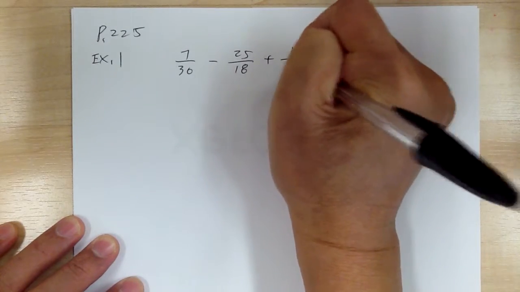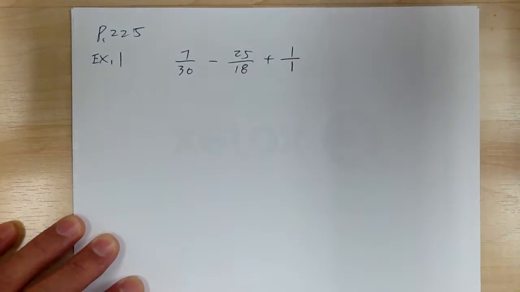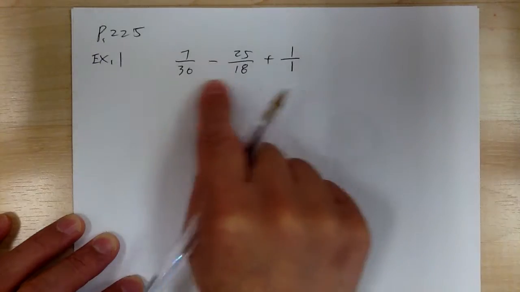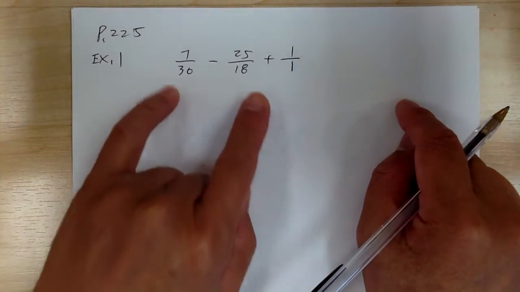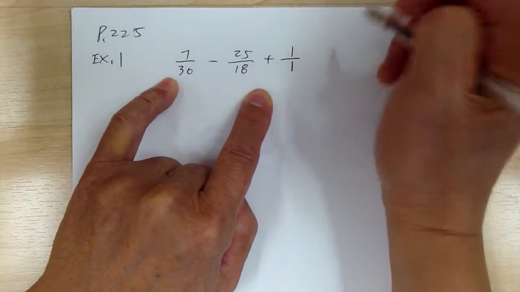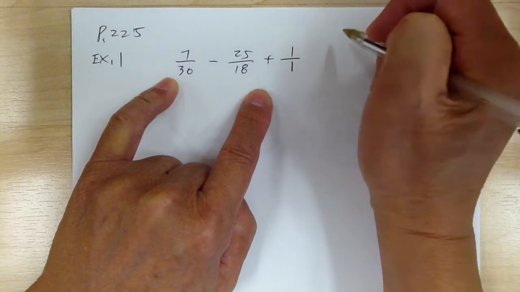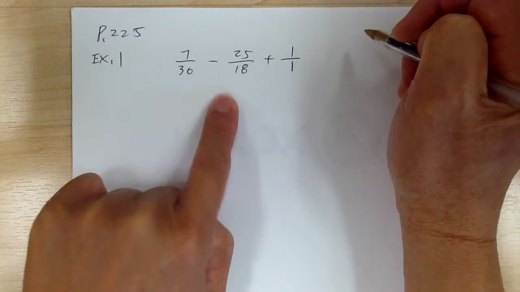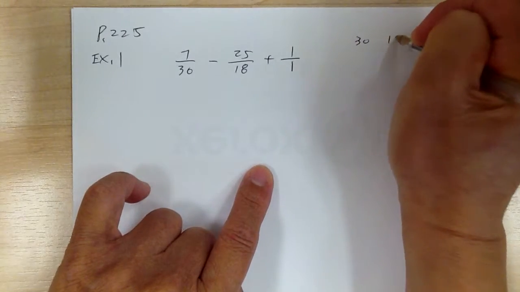Now I'm going to put 1 over 1. Okay, make everything a fraction. So when you're adding or subtracting fractions, you need to get a common denominator. So first thing you have to do is get a common denominator. So step 1, you have to get the LCD. To get the LCD, you need to know what to do with that. Again, we covered this before in earlier lessons.